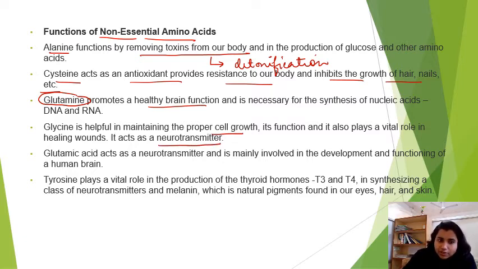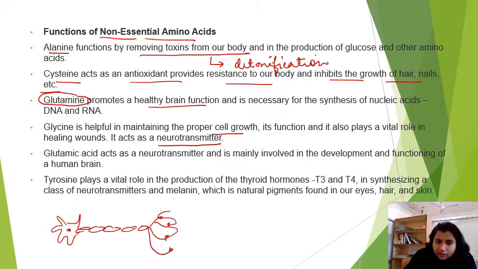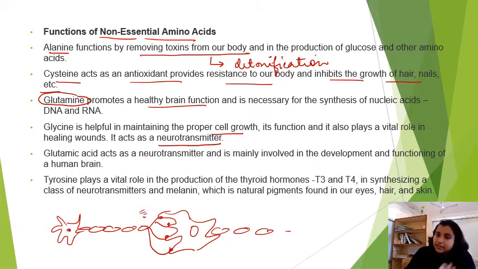So what is a neurotransmitter? If this is one neuron, say, right, and these are the nodes. From this neuron, you can say another neuron is getting attached, right? And this is how one neuron will release some chemicals which get attached with the second neuron through a neurotransmitter.